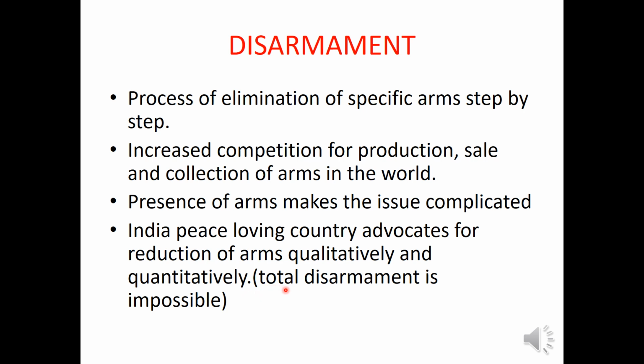Though India is a peace-loving country, India possesses these arms, but the main idea is arms for peace. India manufactures these arms or weapons to maintain peace or just to protect its border from the other neighboring countries. So this is India's policy about disarmament and production of arms and ammunition.